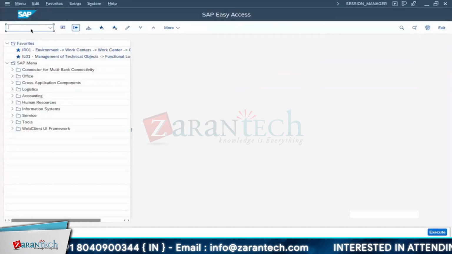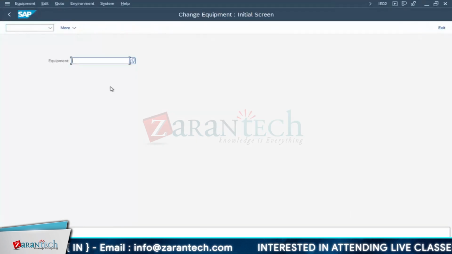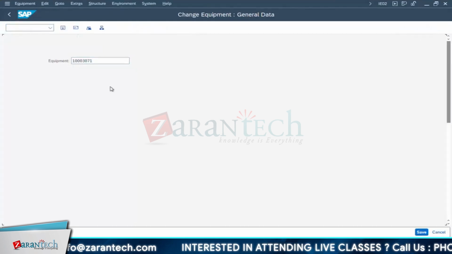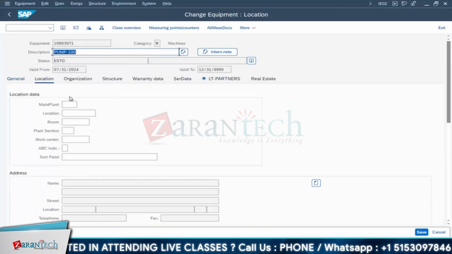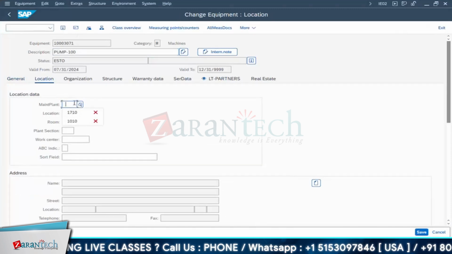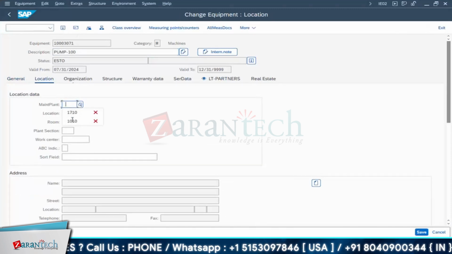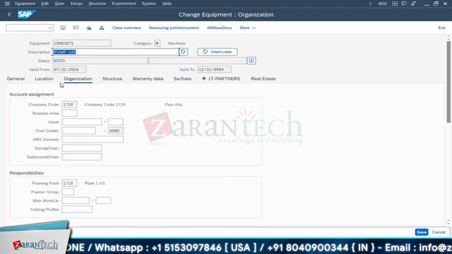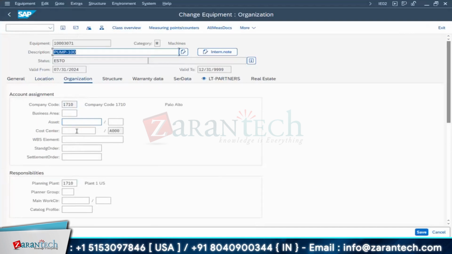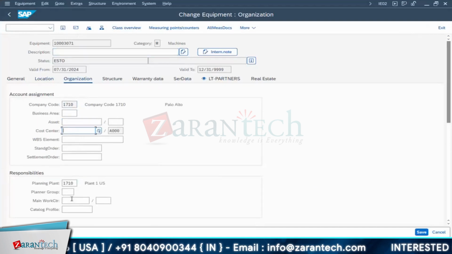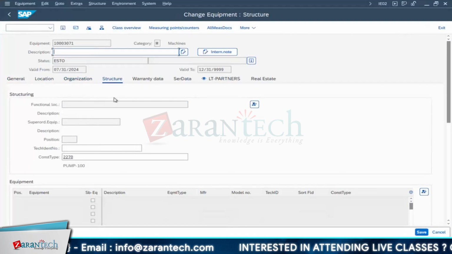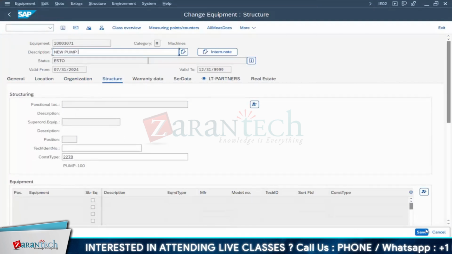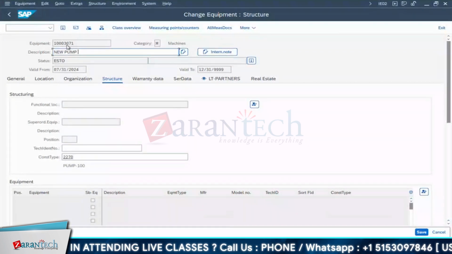Go for equipment again, go for IE02. Open this. There won't be any kind of details, it will be plain. Now you can fill everything, but I'll fill only the major mandatory data. I'm going to fill the maintenance plant where it is installed. Go for your organization. I want to see whether I can install it now under any functional location. You have to save it first, I think. Yes, I can save. Now the number is there.